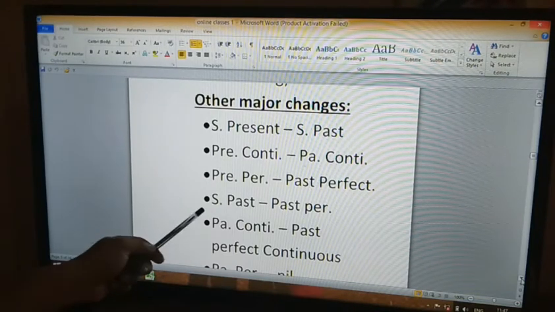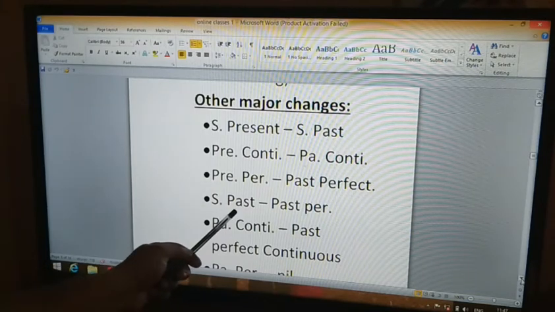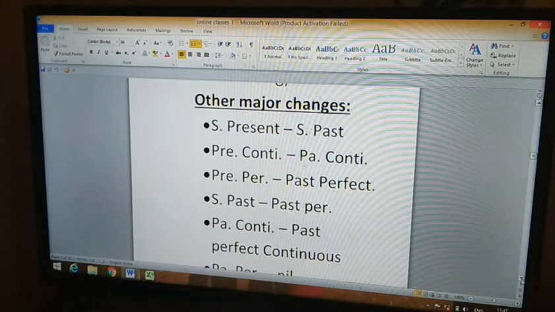Now the next one we see is simple past changes to past perfect. For example, in direct speech, he said, "I wrote a novel." Simple past: wrote. So what is the indirect speech of this? The indirect speech is, he said that he had written a novel. So what is the change here?